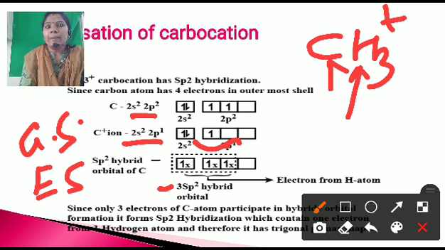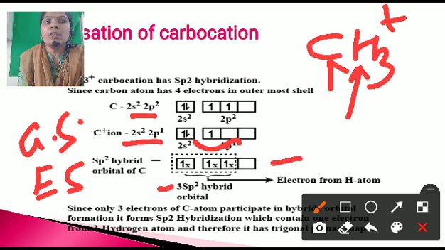Here this carbon has the valence electronic configuration 2s2 2p2, but this carbon, which is the carbocation, has a positive charge, that's why its ground state valence electronic configuration is 2s2 2p1. Then this carbon gets excited, and one electron from the 2s orbital is excited to the 2p orbital, and there is a formation of the hybrid orbitals.